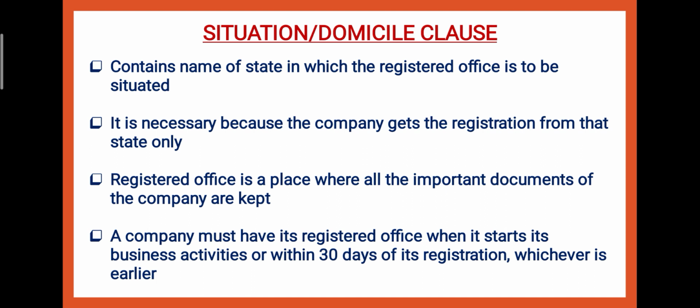Then the second is the situation or domicile clause. The situation clause tells the name of the state in which the registered office is to be situated. आपने वो state का name बताना है बच्चे, where you want to situate the registered office, जहाँ आप registered office को establish करना चाहते हो. Why is it necessary to mention the state? Because you will get the registration from the government of that state only.